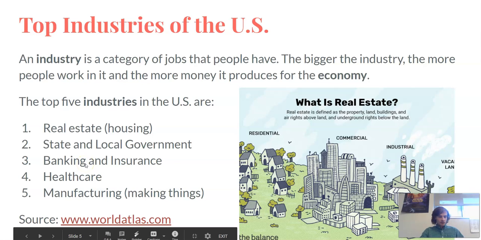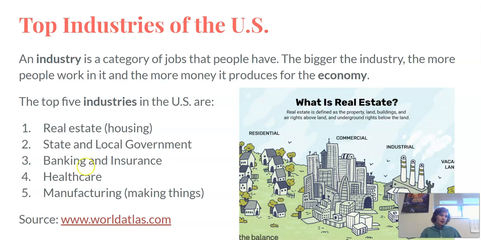Banking and insurance is a big industry. A lot of people have jobs in that. Healthcare, like nurses, doctors, ambulance drivers, all that is in healthcare. Manufacturing is also an important industry, like making and selling things. Remember, industry is a category of jobs people have in the economy.